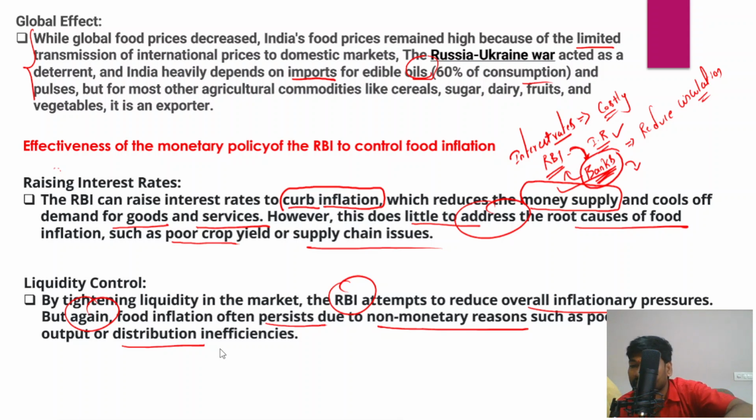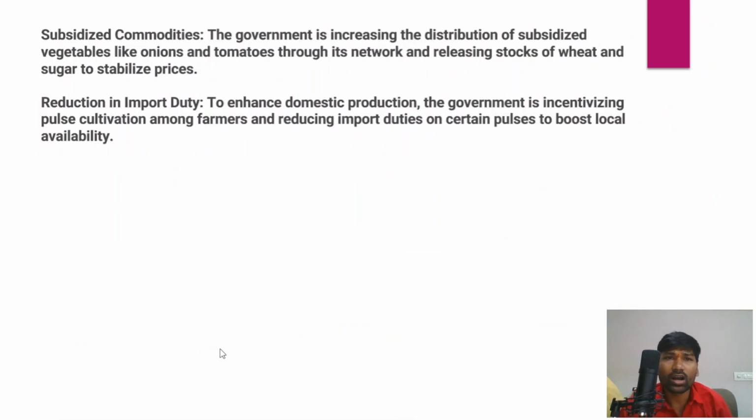Apart from this, the government is increasing the distribution of subsidized vegetables such as onions and tomatoes through its network, and releasing stocks of wheat and sugar to stabilize the prices as well.